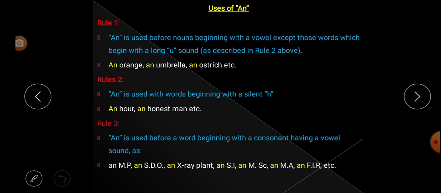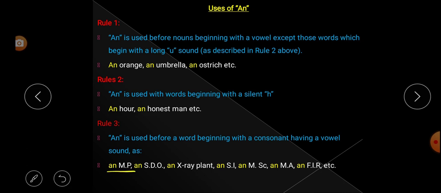Rule number 3 of article an. An is used before a word beginning with a consonant having a vowel sound. Look at the examples below.